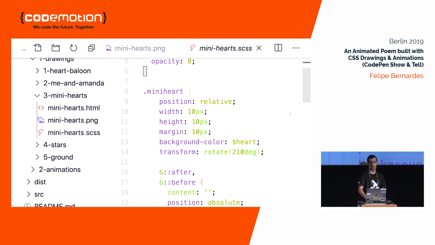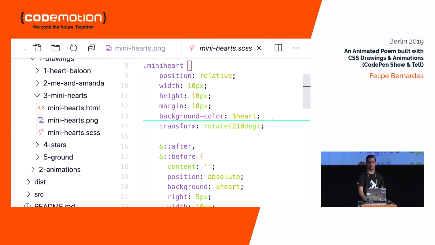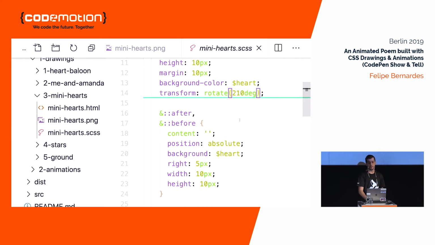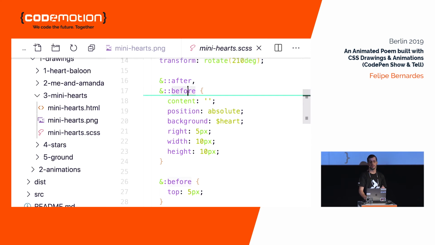And for each mini heart, there's a background color. It's a basic square. It has a rotation, so it goes like this. And lastly, we are determining the other 2 squares to be the after and before pseudo elements, which are squares with the same width and height, and the background color is the same.